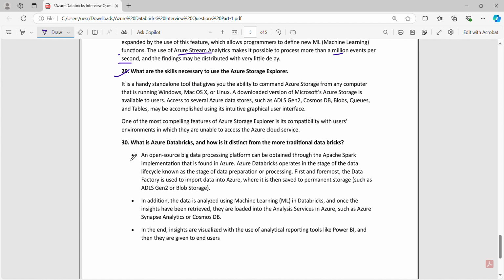Number 29. What are the skills necessary to use Azure Storage Explorer?